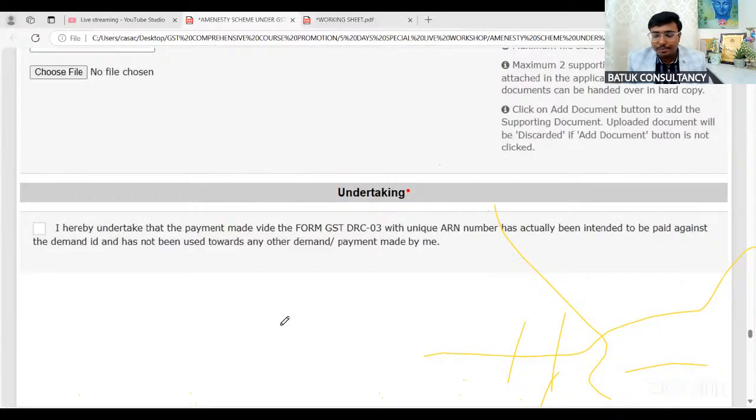Santosh sir, there is no logic behind it. I'm not able to say anything about the mechanism of the government.